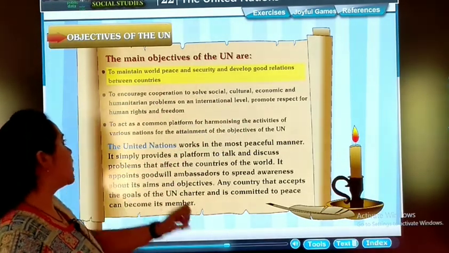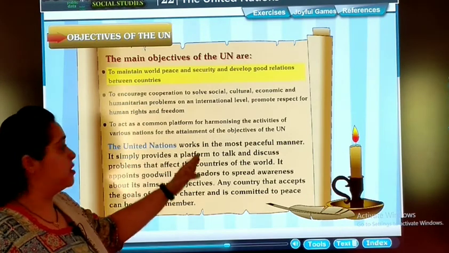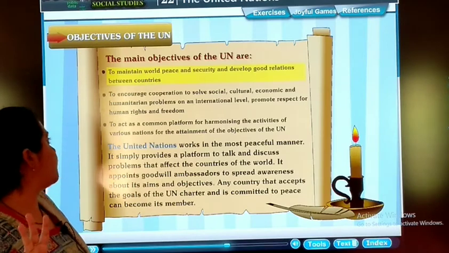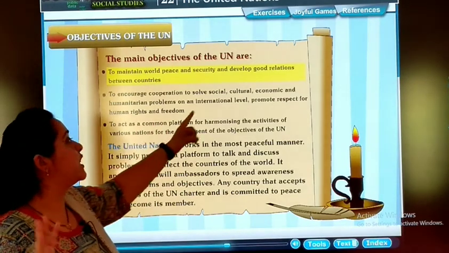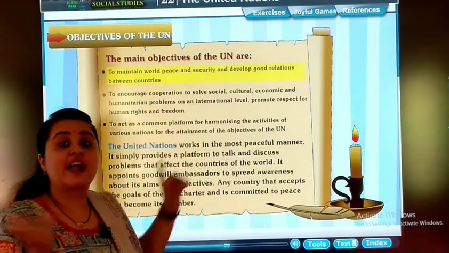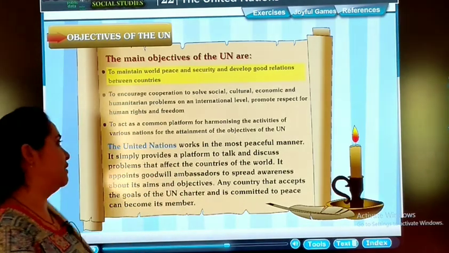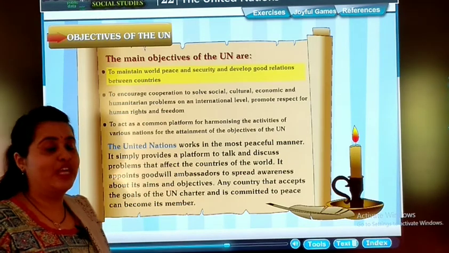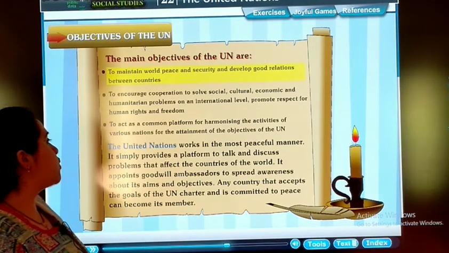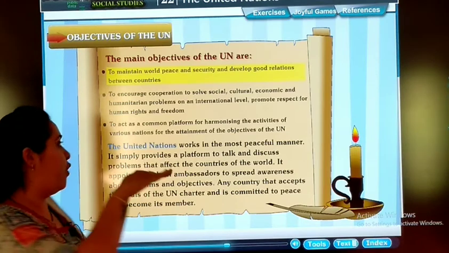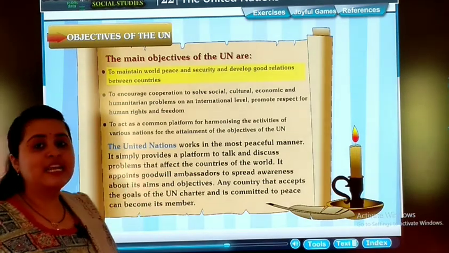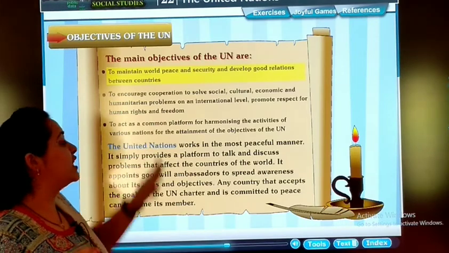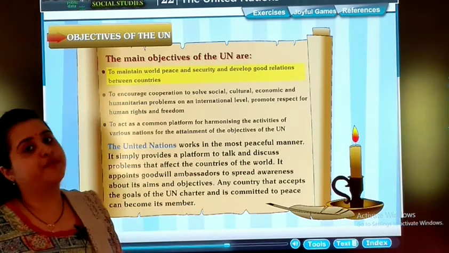Okay. The second point, to encourage cooperation to solve social, cultural, economic and humanitarian problems on the international level. At which level? At international level. To promote respect for human rights and freedom. The third point, to act as a common platform for harmonizing the activities of various nations for the attainment of the objectives of the UN.